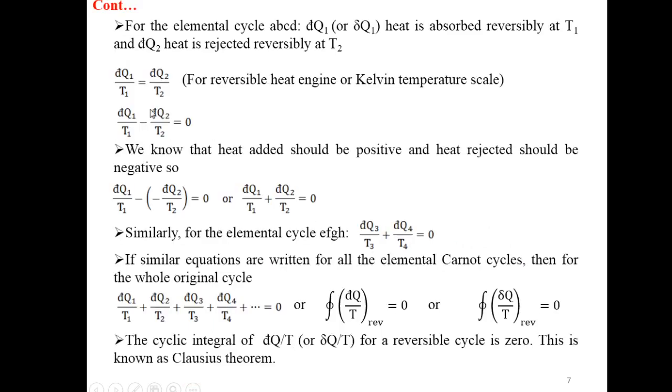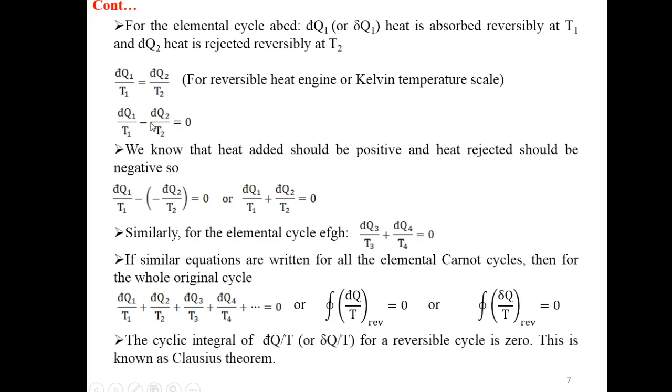So we can write down differential amount of Q1 divided by T1 is equal to differential amount of Q2 divided by T2, as this is a reversible heat engine or according to Kelvin temperature scale.